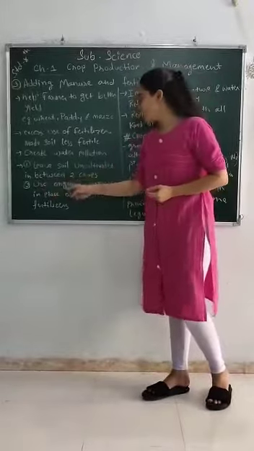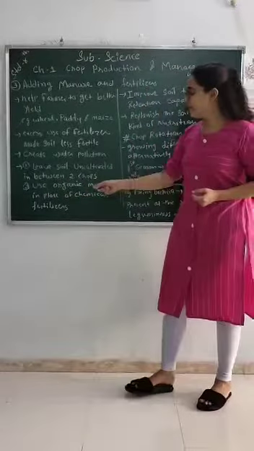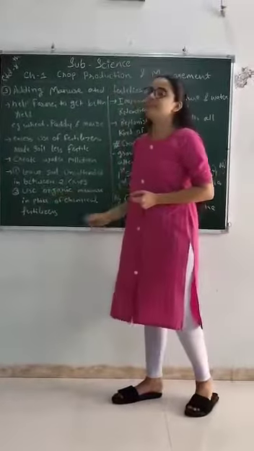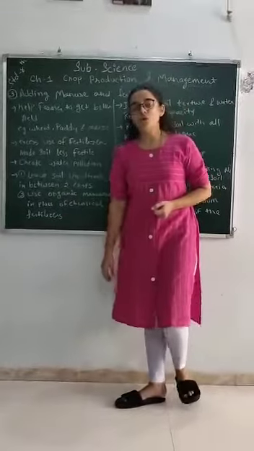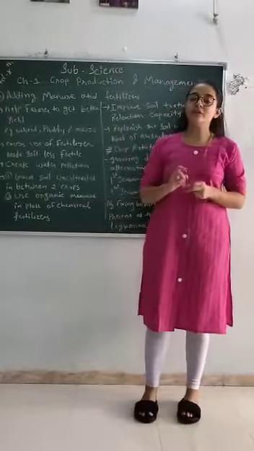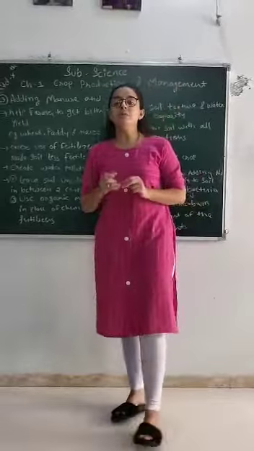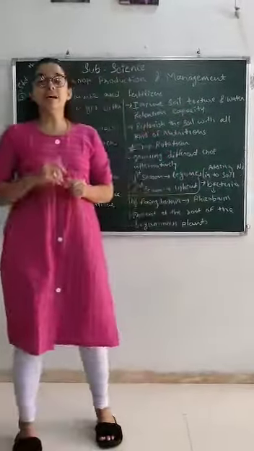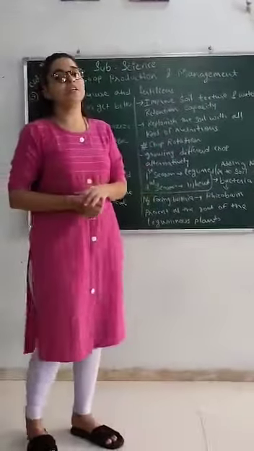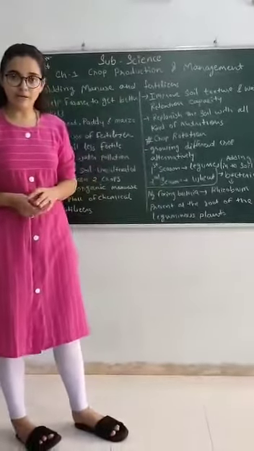Second is to use organic manure in place of chemical fertilizer, because we know organic manure is much more beneficial and has high nutrients as compared to chemical, right?